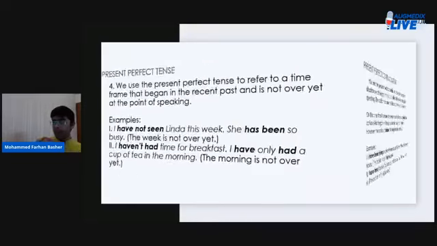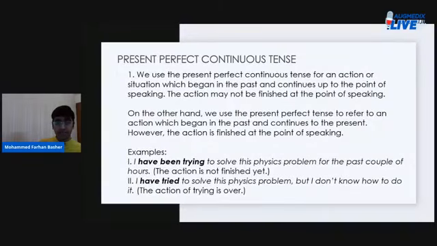Okay. Now, present perfect continuous tense. Now we talk about the present perfect continuous tense. What about this? We use the present perfect continuous tense for an action or situation which began in the past and continues up to the point of speaking. The action may not be finished at the point of speaking. So when you talk about something in the present perfect continuous tense, right, you mean that something has begun in the recent past, something began in the past, and is still ongoing as you speak of it, right? And the action is not finished yet, as in until the point you are speaking, the action is not done. Okay, it's not finished.